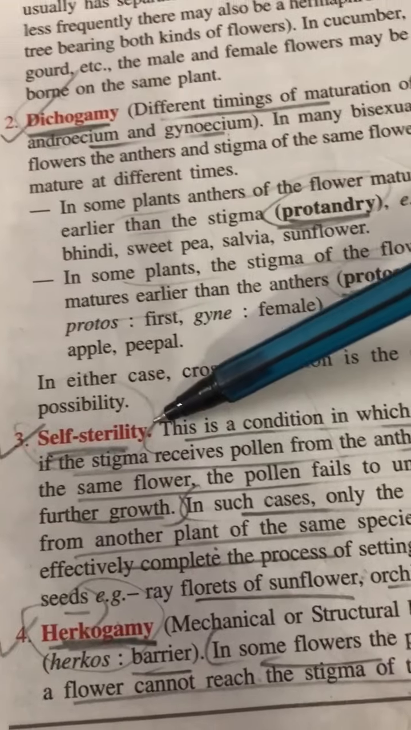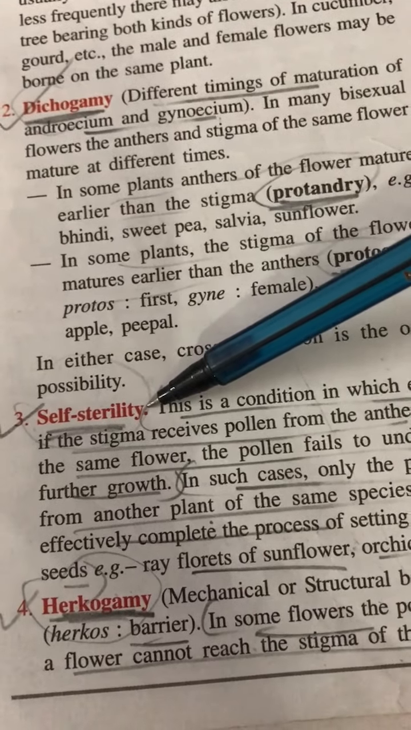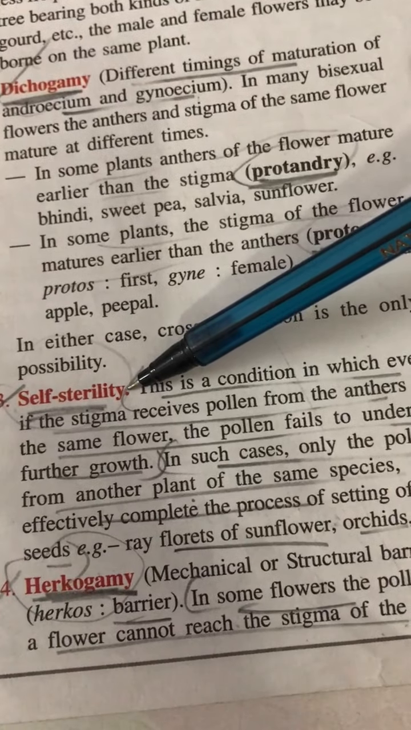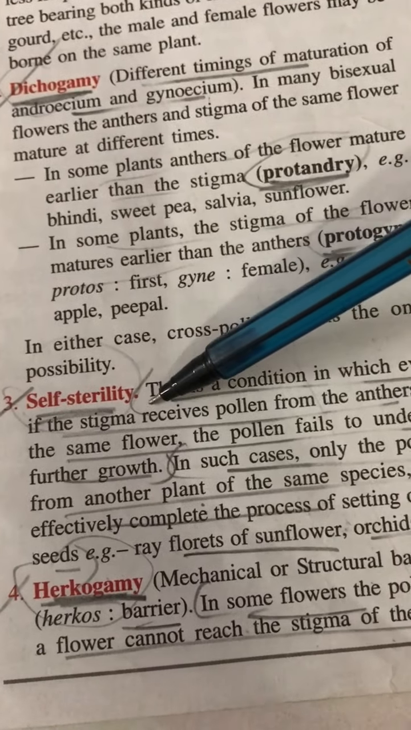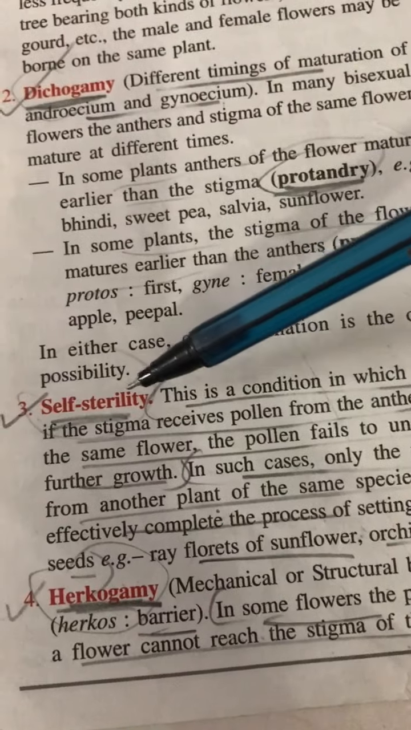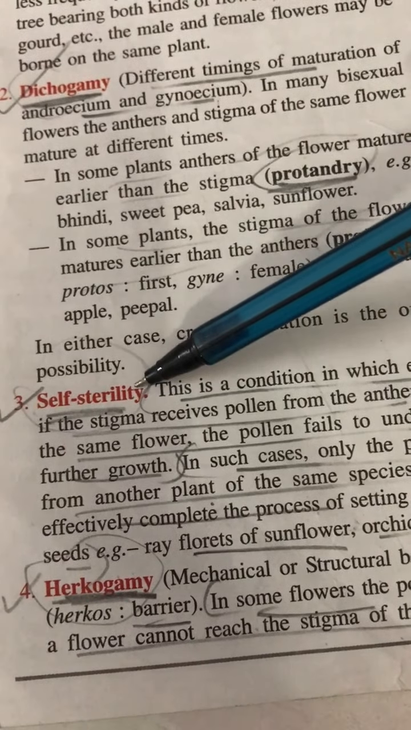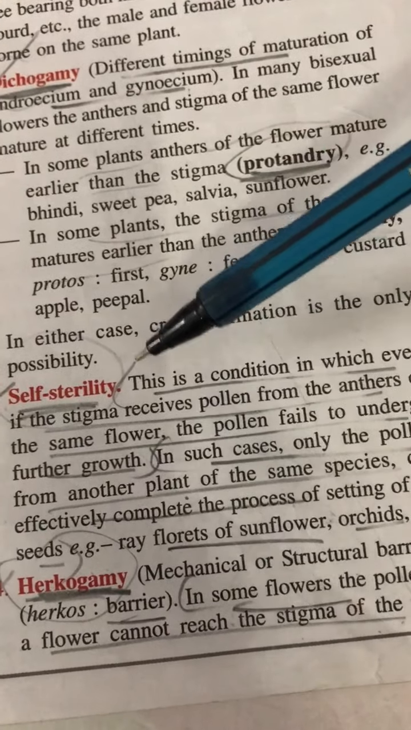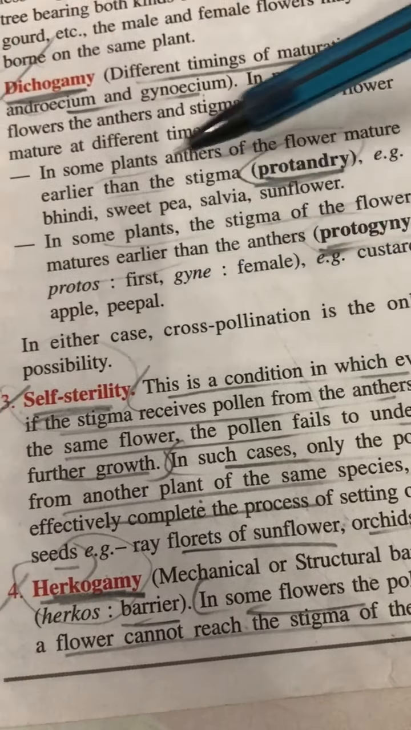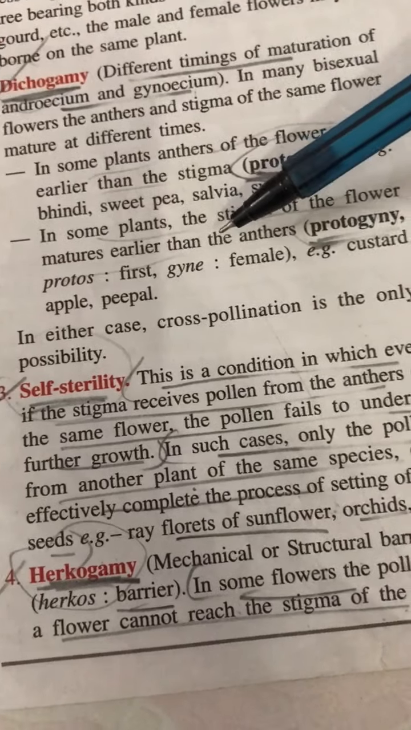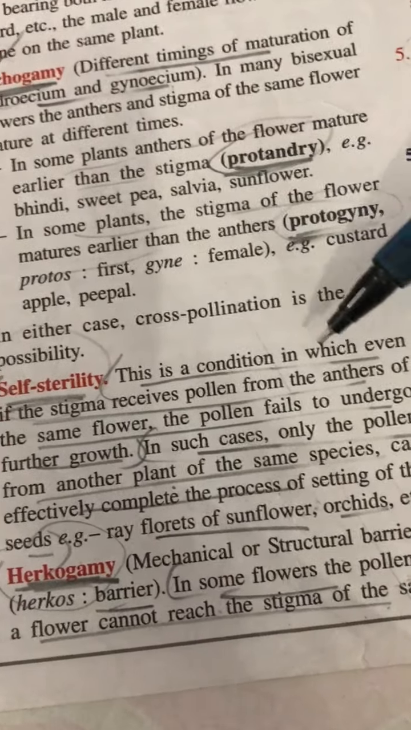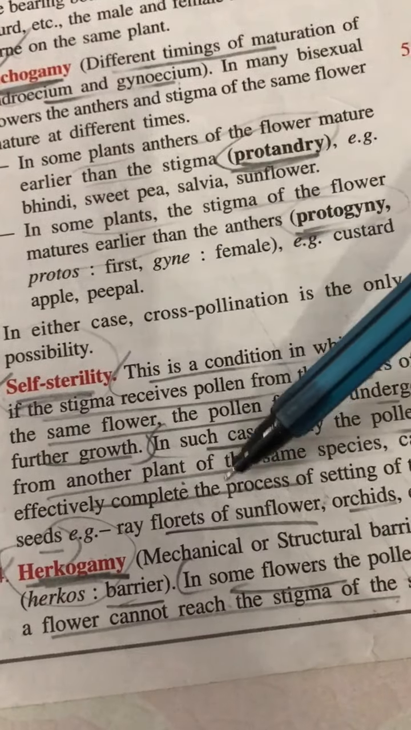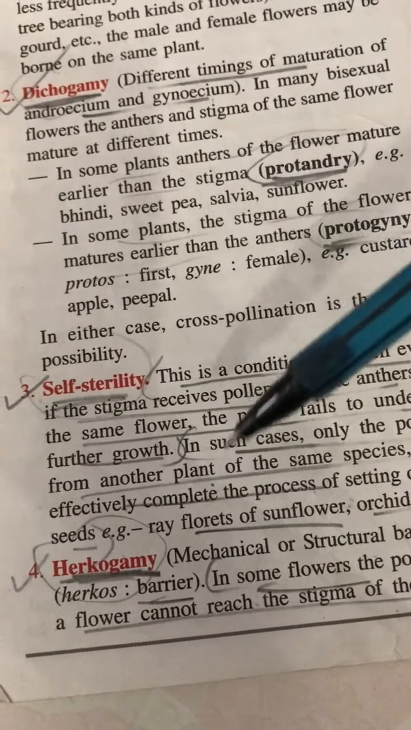Third one is self-sterility, that means sterile for itself. Sterility means incapable of reproduction. So the flower is sterile for itself, meaning that if pollen of that flower or another flower on the same plant lands on the stigma, it will not germinate. But if that pollen lands on the stigma of another flower on another plant, it will germinate. Such a condition also favors cross-pollination. Examples are given in every case.